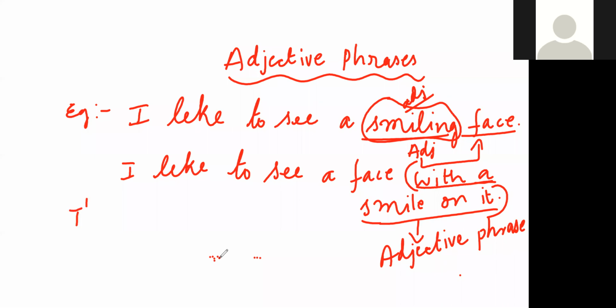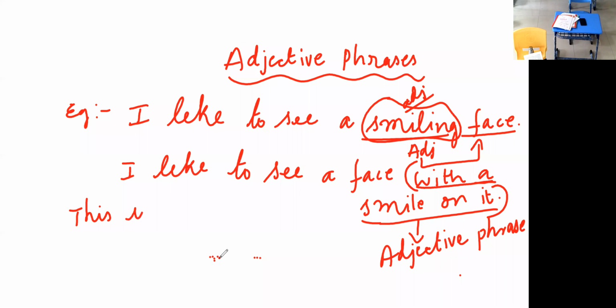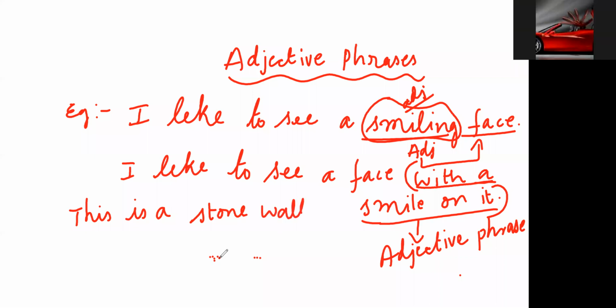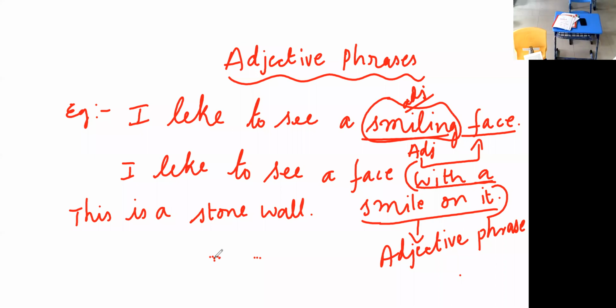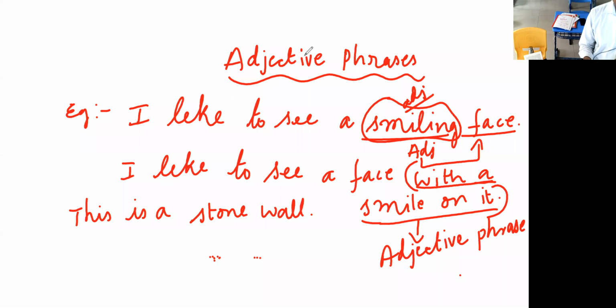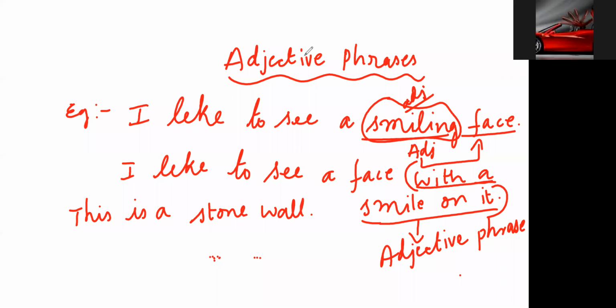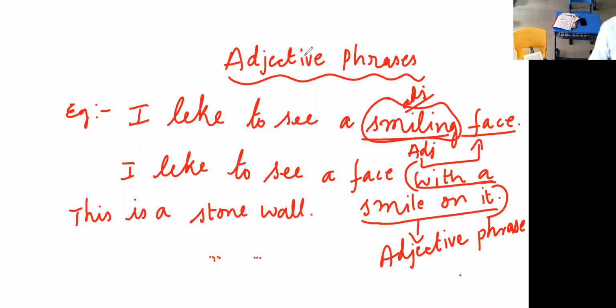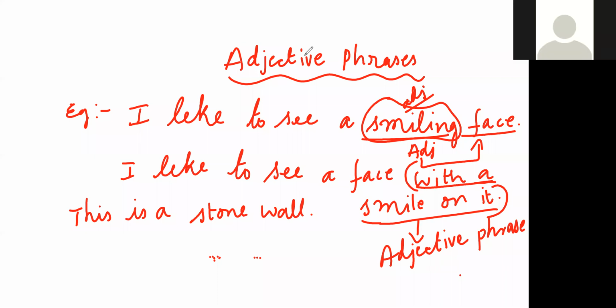Identify the adjective phrase. Yesterday you gave four noun phrases, and you told five noun phrases. Have you sent it to me? No, sir, but I did three, sir. Okay. Do it today and send it to me. Okay. This is a stone wall.